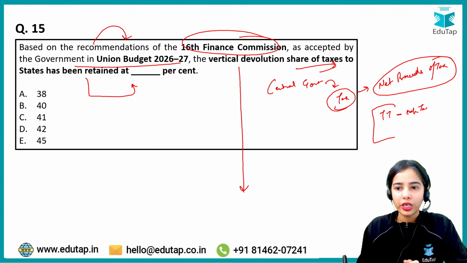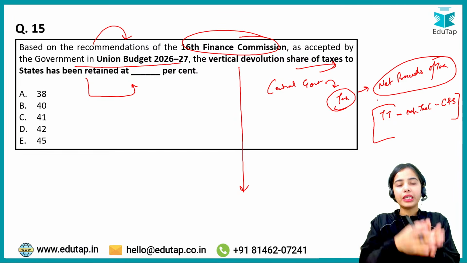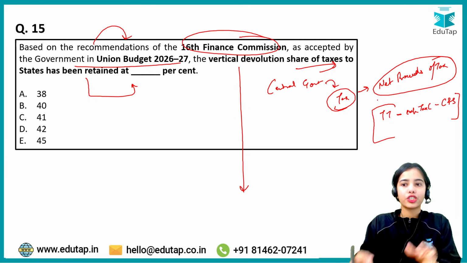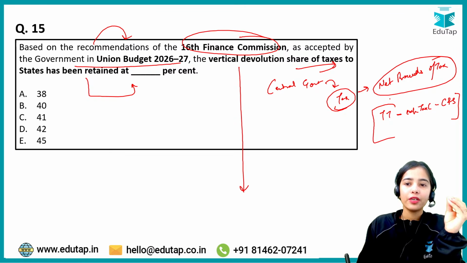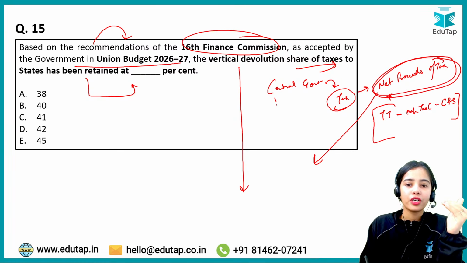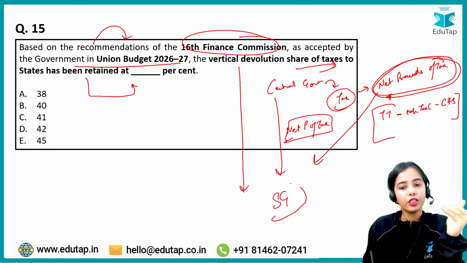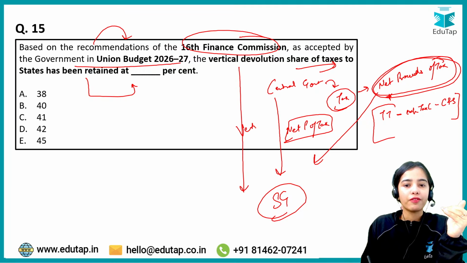So expenditure on tax collection minus the cess and surcharge. From the total tax collected by the central government, deduct the expenditure on tax collection, deduct the cess and surcharge, then whatever is left is the net proceeds of tax. From the net proceeds of tax, the central government has to provide a share to the state governments. That is known as vertical devolution of tax.